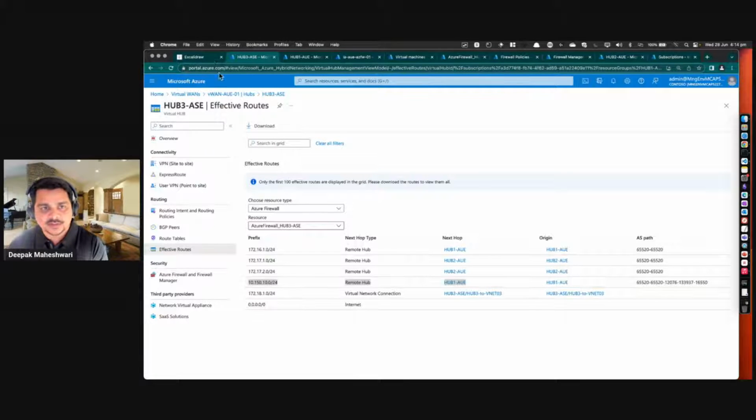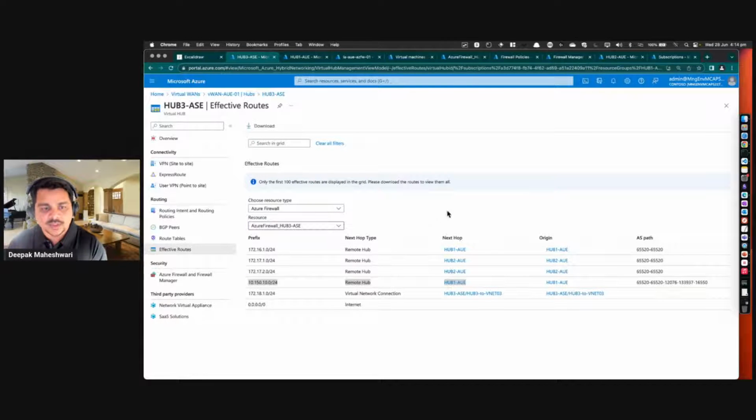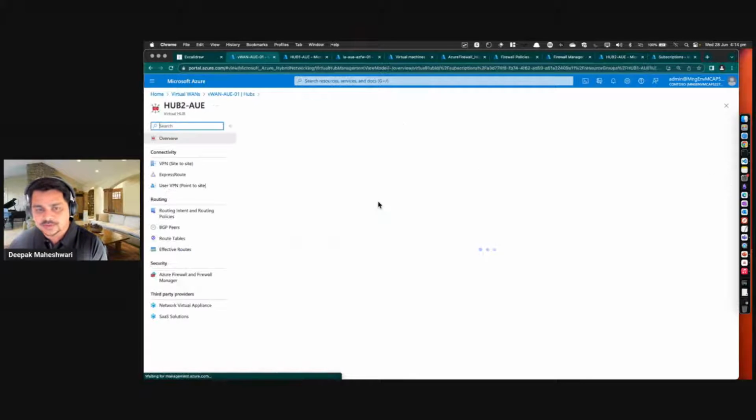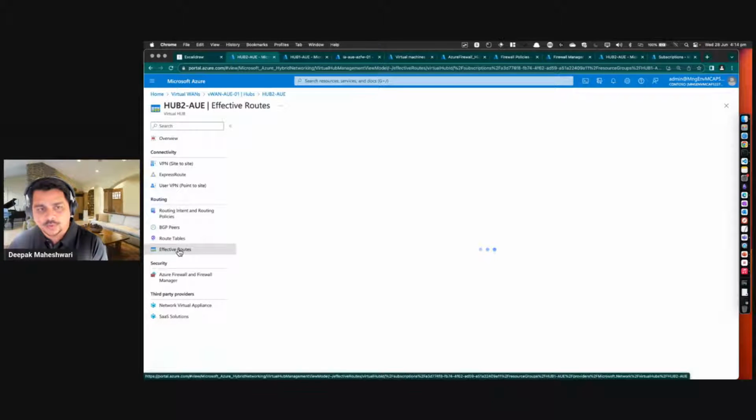Because in this, if I take the example here, this is my hub 1, which is connected to the ExpressRoute. This is my hub 3, which doesn't have a direct connectivity to the ExpressRoute. So it has the information to go via hub 1. So that's what my effective route is displaying. And the same thing, if I need to see, I can even go back and check my hub 2 as well. So there is an interesting configuration I have done on hub 2.